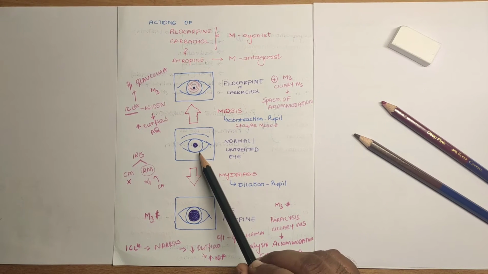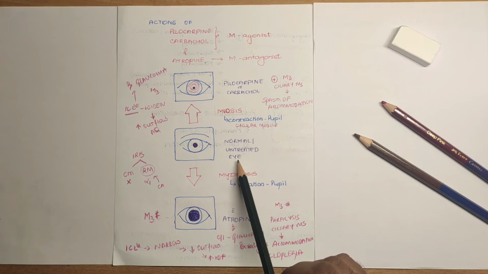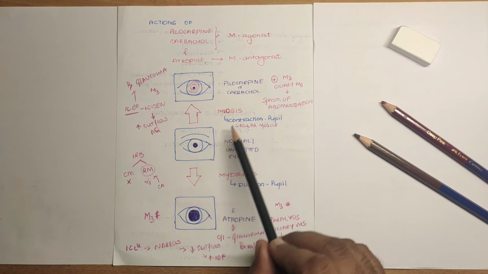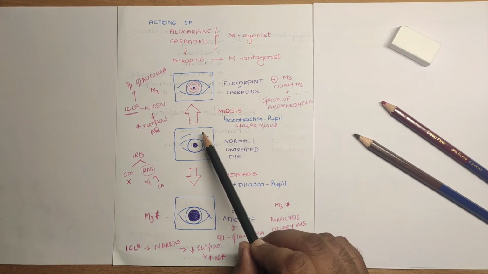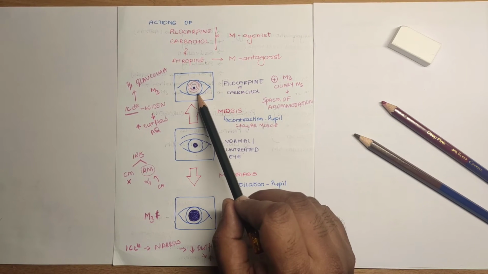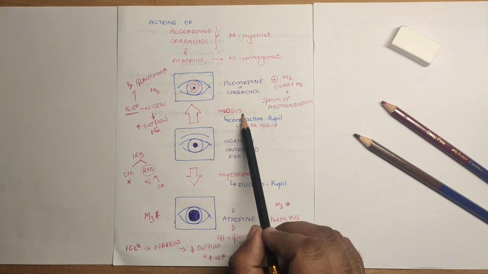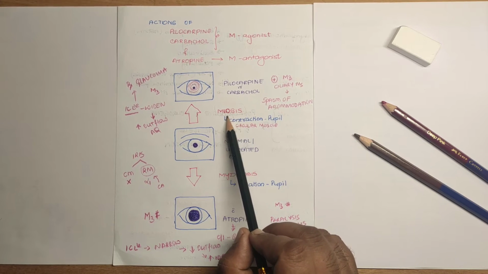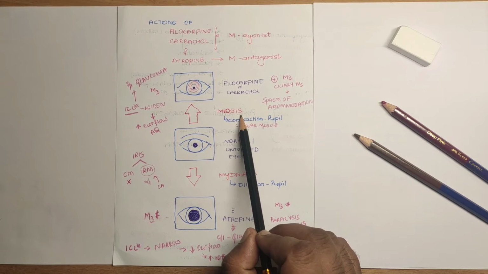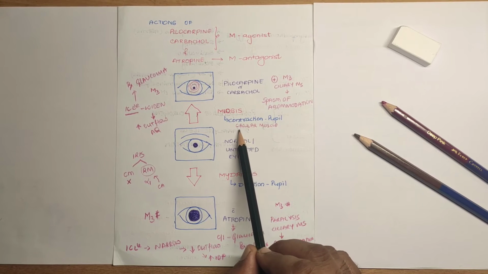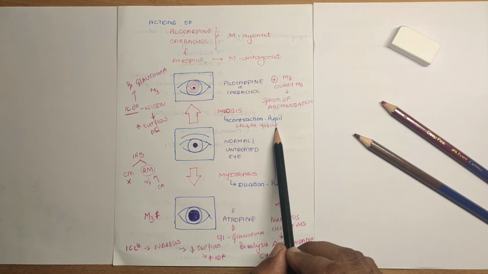So once you administer a drug in the form of eye drops into a normal or an untreated eye, first we'll take pilocarpine. So once you administer pilocarpine eye drops, it produces miosis. Means it produces constriction of the pupil by the contraction of the circular muscle fibers of iris.